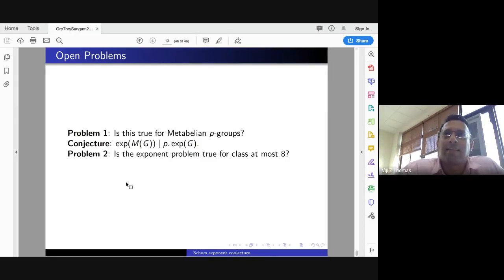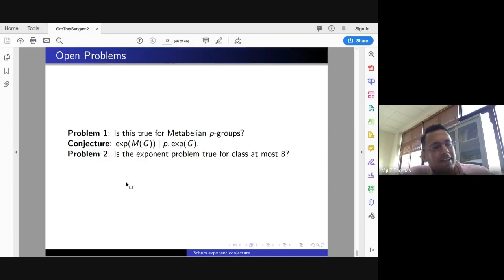The second strategy is to prove that Bogomolov multiplier is trivial for the class of groups. If you prove the Bogomolov multiplier is trivial for a class of groups, then Schur's exponent problem has a positive answer.